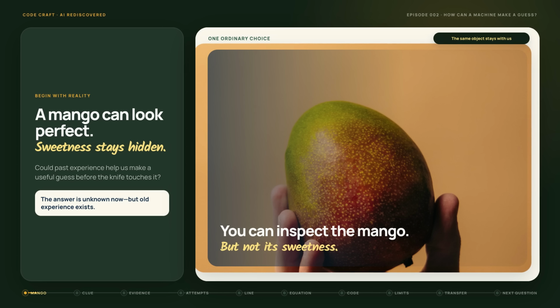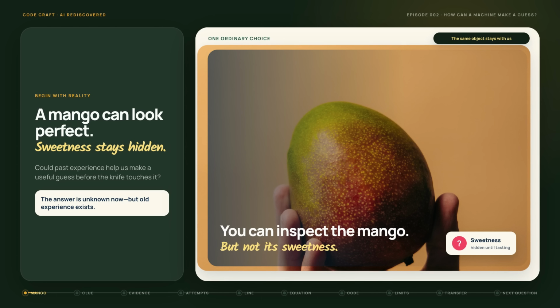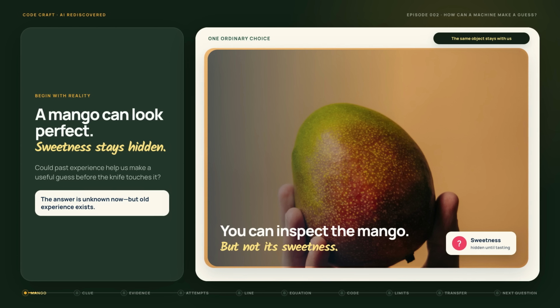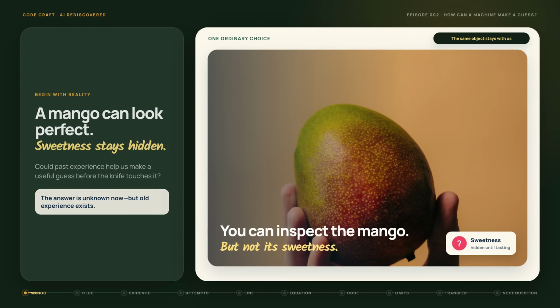You are buying one mango. It looks perfect. But until you cut it, you cannot know how sweet it will be. Suppose you had records from hundreds of mangoes that people already tasted. Could a machine use those experiences to guess the sweetness of this one before the knife touches it?